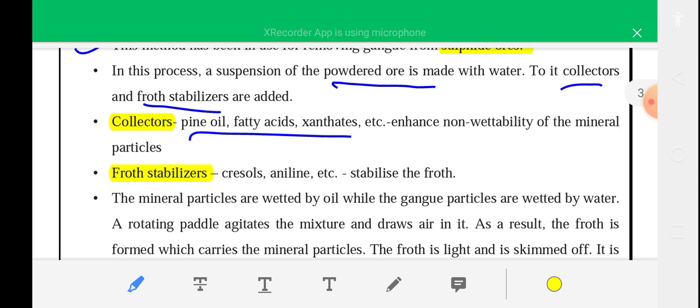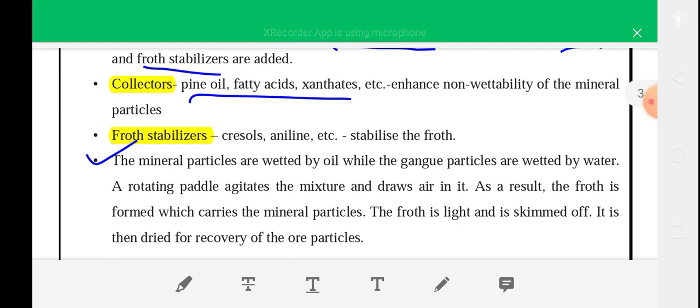And the mineral particles are weighted by pine oil, while the gangue particles are weighted by water. A rotating paddle agitates the mixture and draws air in it. As a result, the froth is formed, which carries the mineral particles, and the froth is light and is skimmed off, and it is then dried for recovery of the ore particles.